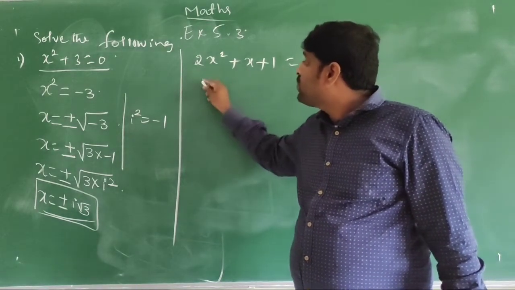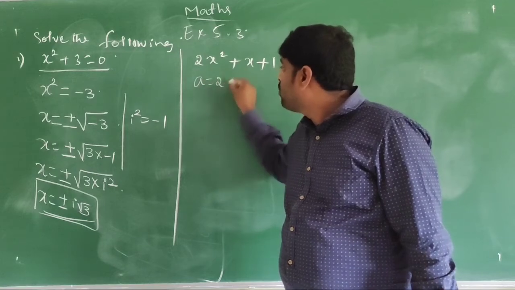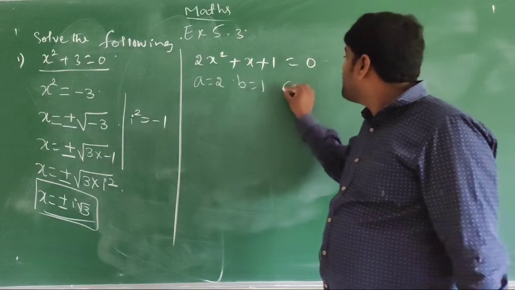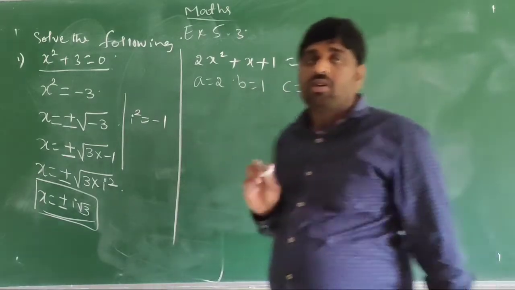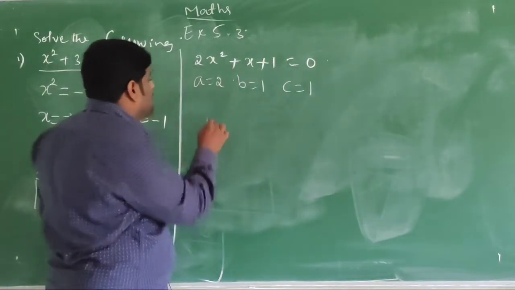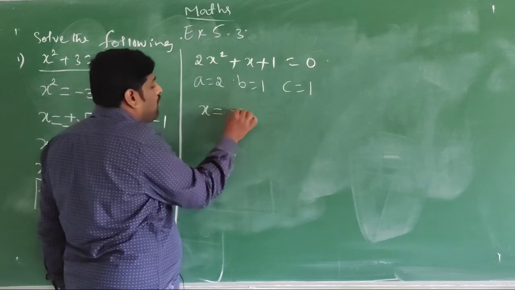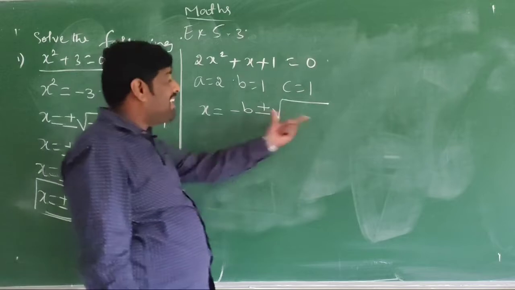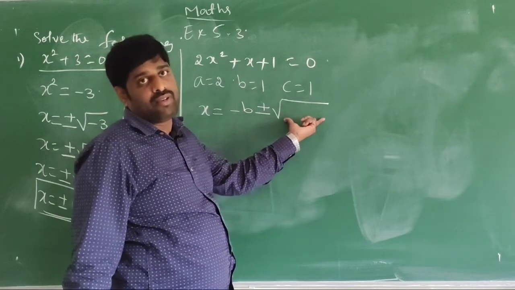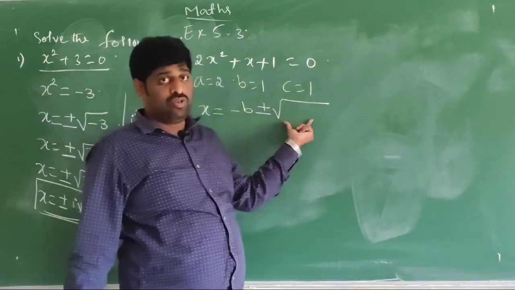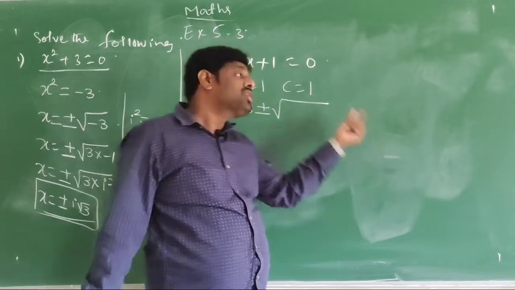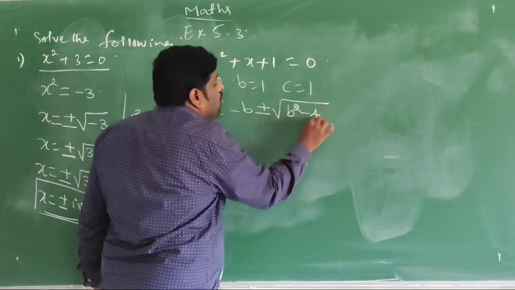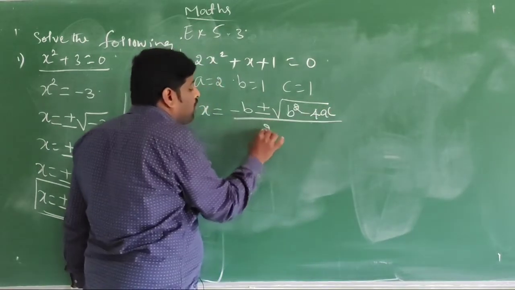Here a value is equal to how much? A value is equal to 2. Now b value is equal to how much? 1. c value is equal to how much? 1. Now the solution of this equation is x is equal to minus b plus or minus square root of D, or b square minus 4ac. You have to solve D separately, otherwise you can write b square minus 4ac directly, divided by 2a.